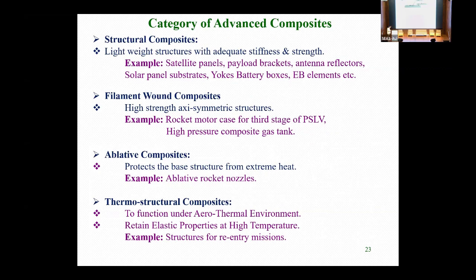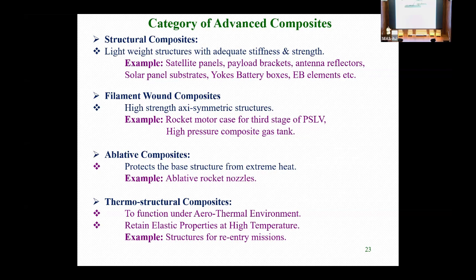So, the categories of advanced composite we have categorized into basically four main parts: structural composites, filament wound composites, ablative composites, and thermostructural composites. For structural parts, I mentioned the sandwich and corrugated structures as well as different other structures. Filament wound is basically used for pressure vessels and motor cases, where an axisymmetric object can be wound and used for the application.